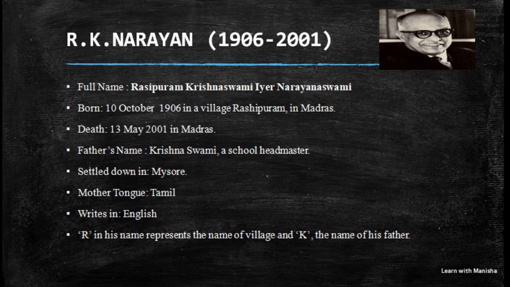And the last point about R.K. Narayan is very interesting, about his name: the R in his name represents the name of the village. As you can see in the name of R.K. Narayan, the meaning of R is Rasipuram. So Rasipuram is the name of his village, and K is the name of his father, that is Krishna Swami. So R.K. Narayan's name combines the village name as well as his father's name. R for Rasipuram, his village name, and K for his father's name, Krishna Swami.